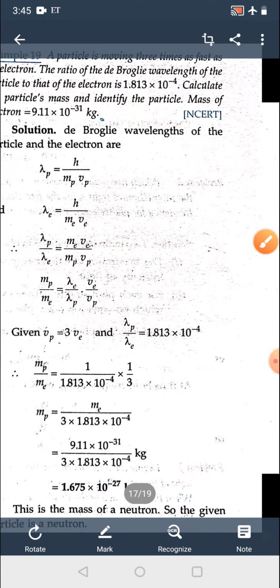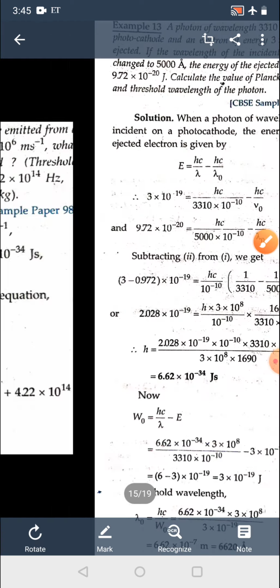Today we are going to discuss the dual nature of radiation. Dual nature means, first of all, in wave optics we will study interference, diffraction and polarization.